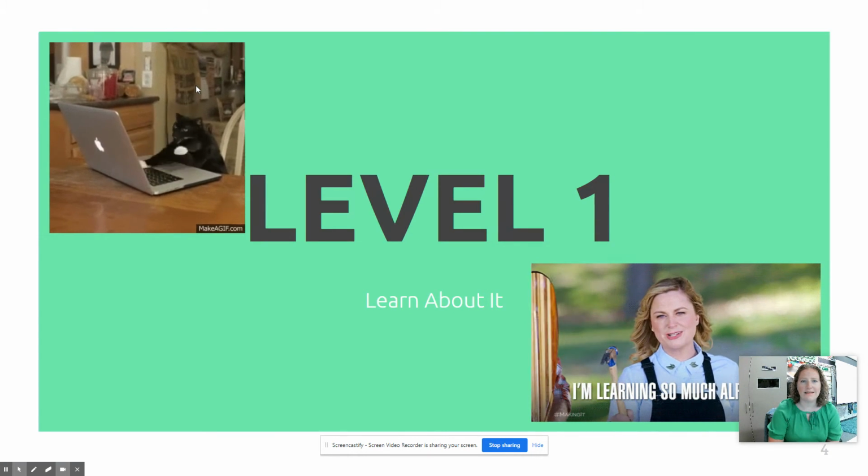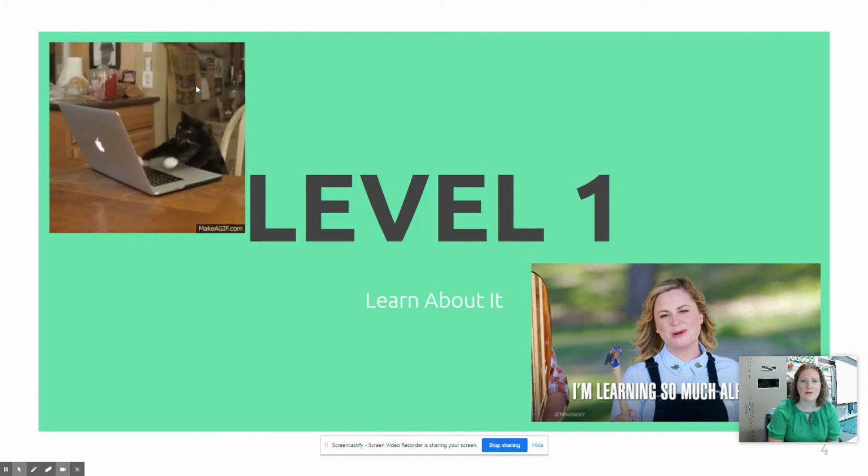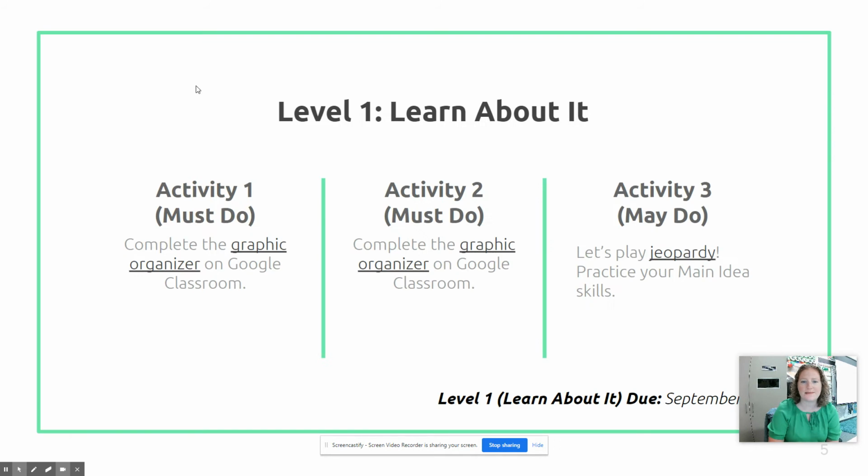Let's check out our level 1 assignments. This is when you're starting to learn about it. So your first must-do activity is to complete this graphic organizer in Google Classroom. And you're going to do the same thing for activity 2. So these two are the exact same, it's just different readings. And then your may-do activity is a very fun game of Jeopardy. So let's check out what you have to do on Google Classroom.